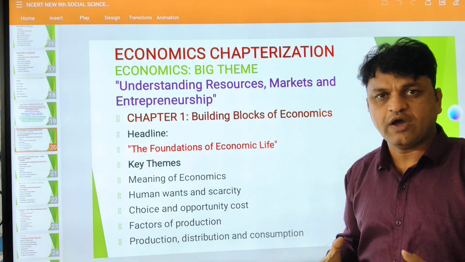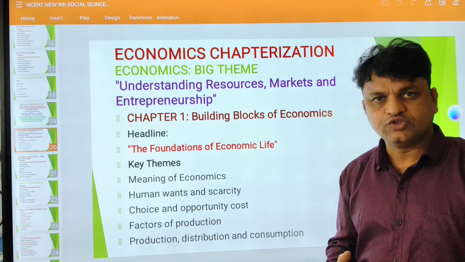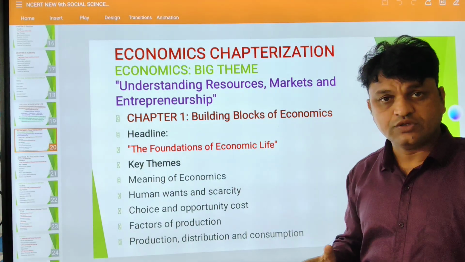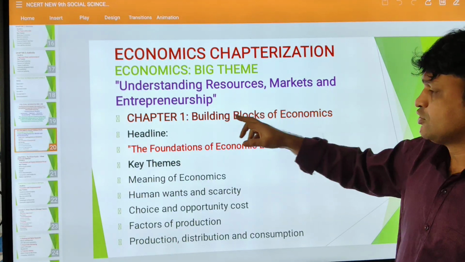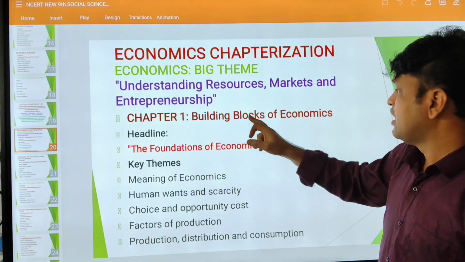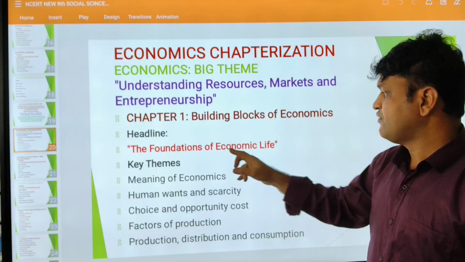So what are the resources we have? Natural resources, human-made resources, renewable resources, non-renewable resources, everything. Market, what is the role of market, entrepreneurship. Chapter 1, building blocks of economics. So the headline: the foundation of economic life.